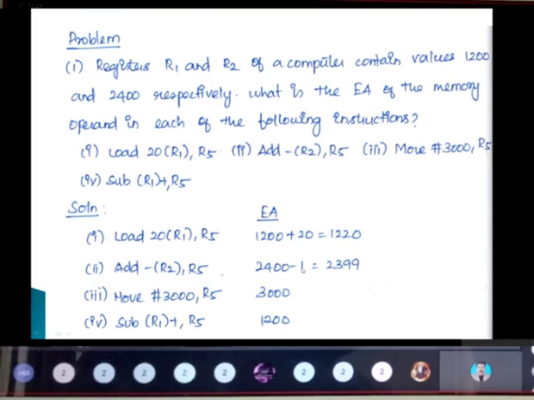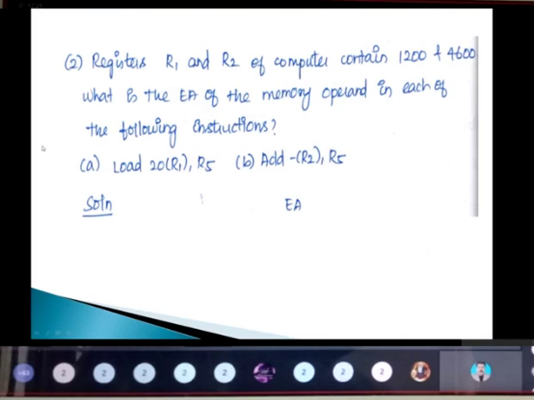For the same thing, registers R1 and R2 of the computer contain 1200 for R1 and 4600 for R2. I need to calculate for load 20 of R1 comma R5.